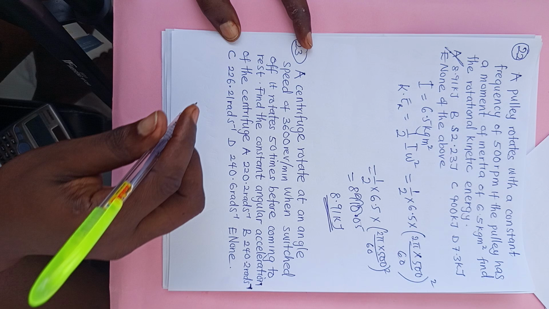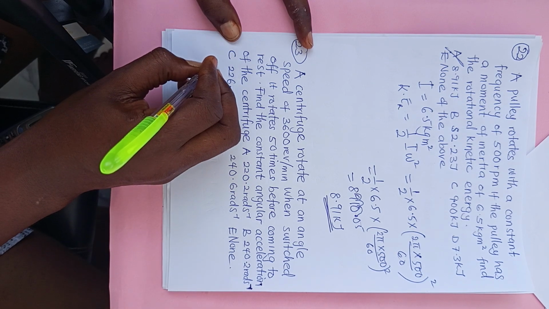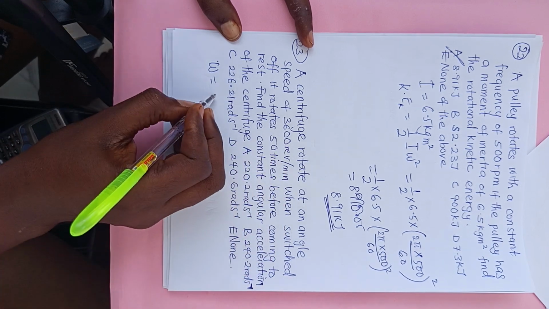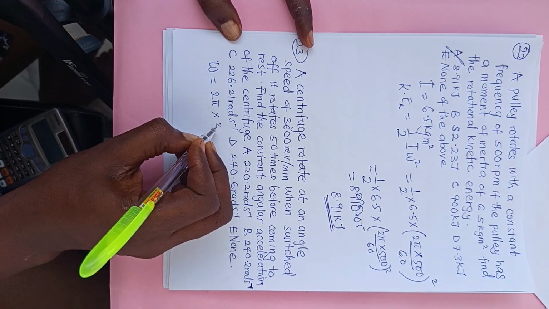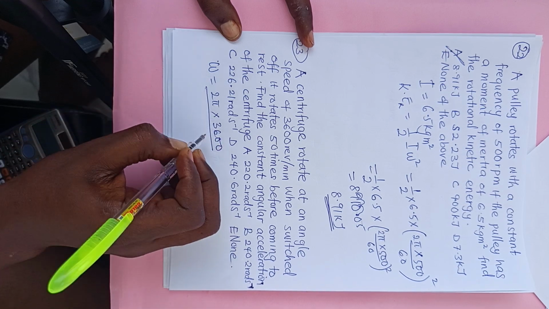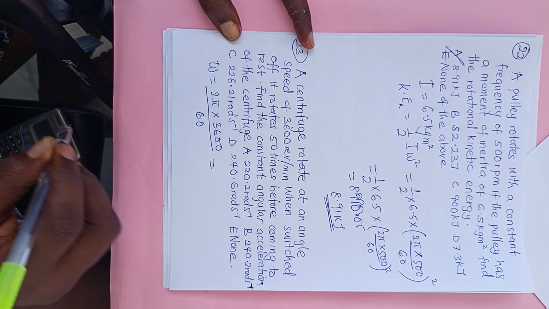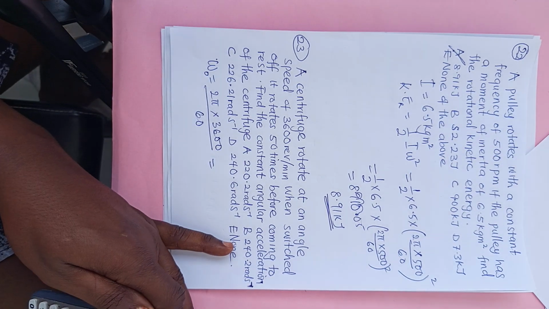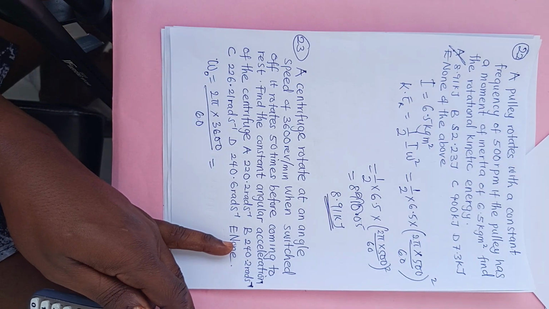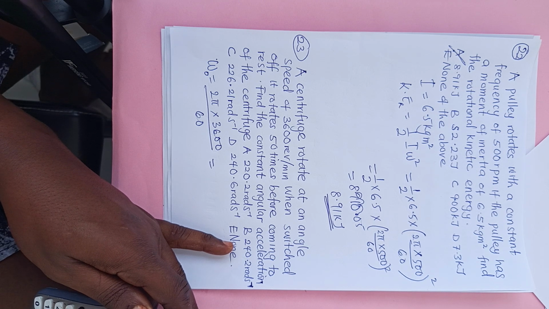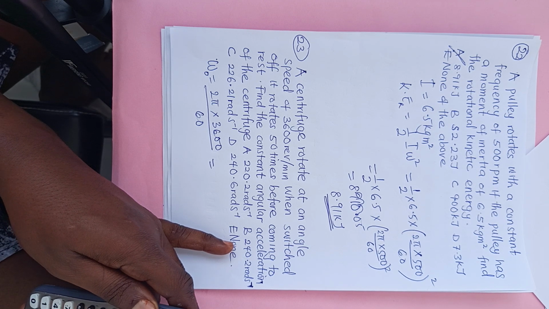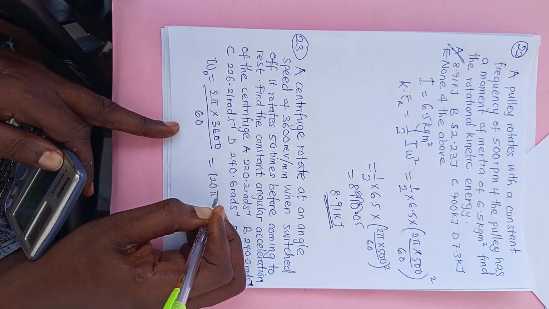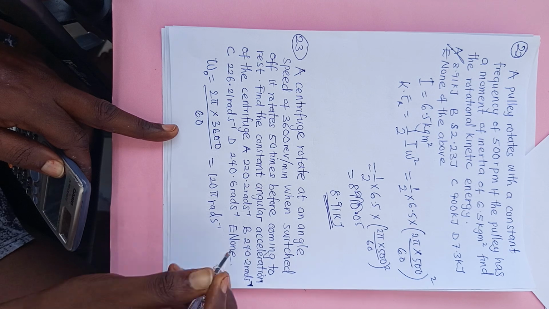Now in this question, they've given us the angular speed. The first one was given as 3600, so multiply by 2 pi to convert to rad per second. So that is the initial. I'm going to have it as 2 pi times 3600 divided by 60. And that will give us 120 pi rad per second.